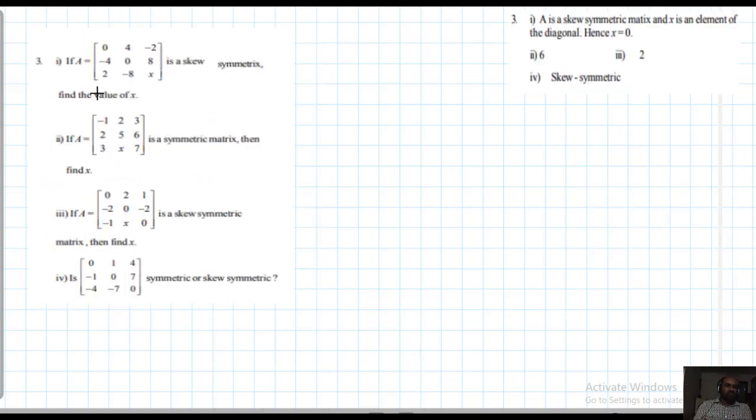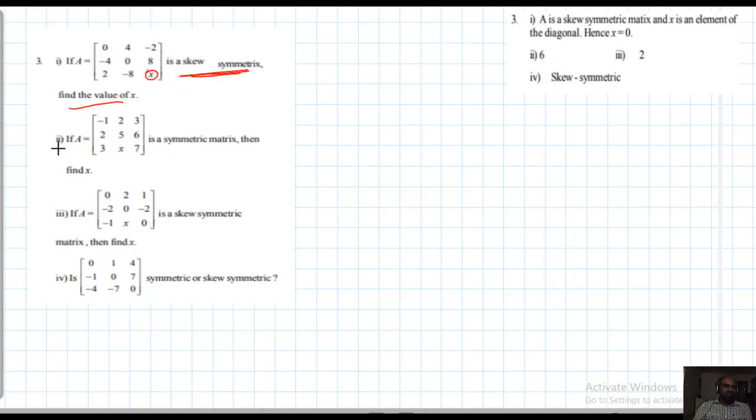Okay, third problem. Matrix A is given, which is 3 by 3, a skew symmetric matrix, then find x. By the definition of a skew symmetric matrix, x should be 0. Principal diagonal elements of a skew symmetric matrix are all 0. So directly you can say x equals 0. You can also show that A into A transpose equal to minus A. From there also we will get the x value as 0 only.